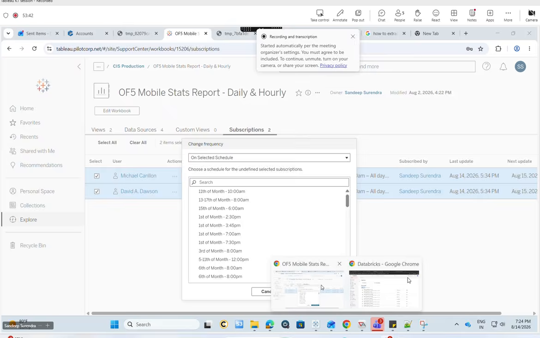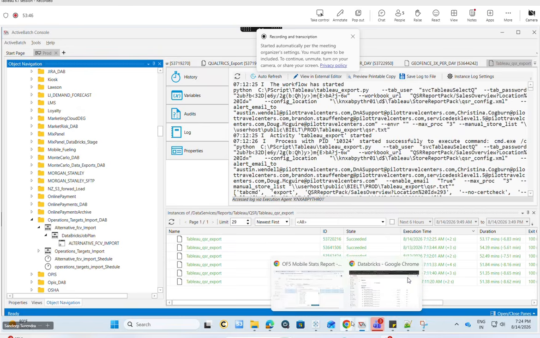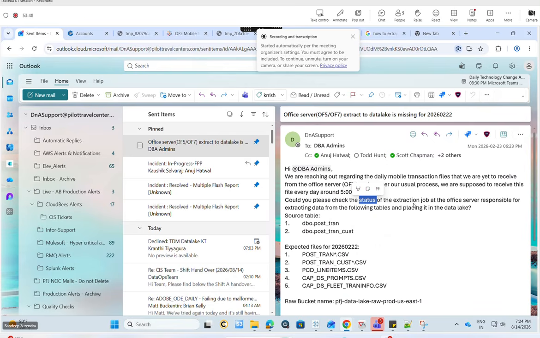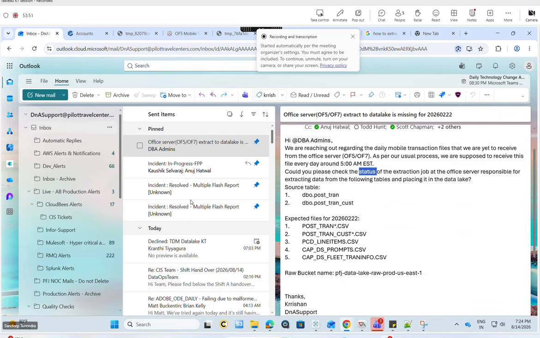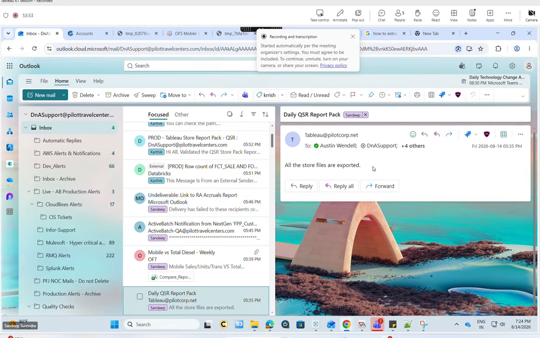Any doubts until now? Yeah, one more thing I forgot. Sometimes we get the QSR and QSR job. We have already automated everything. If for suppose there is a store, we'll get a message here like so and so store has failed.